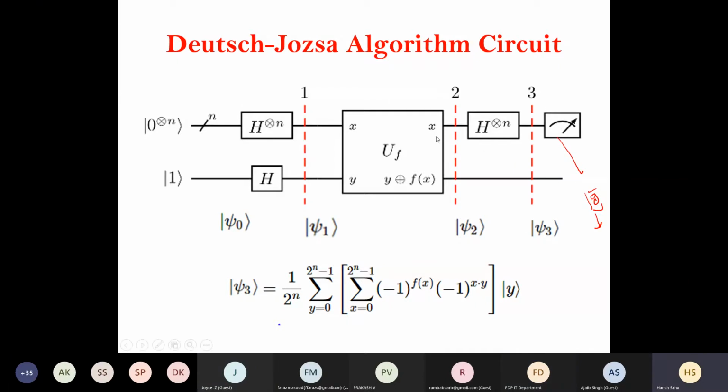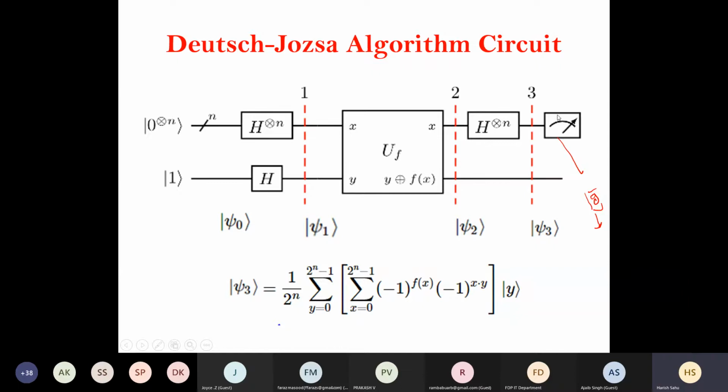Yeah. So what I told is that this Oracle function is the key thing, where we have to implement this f(x) in such a way that on the top we get the same input qubits, and at the bottom, instead of this y input, we get y XOR f(x) as an output. So depending upon f(x) we can implement it. So we will show how we can implement this. And when we measure these input bits, okay, here.